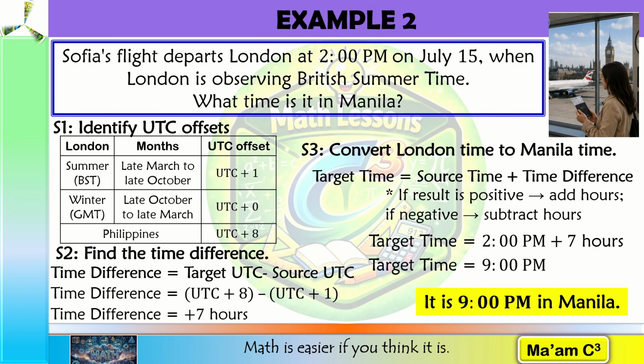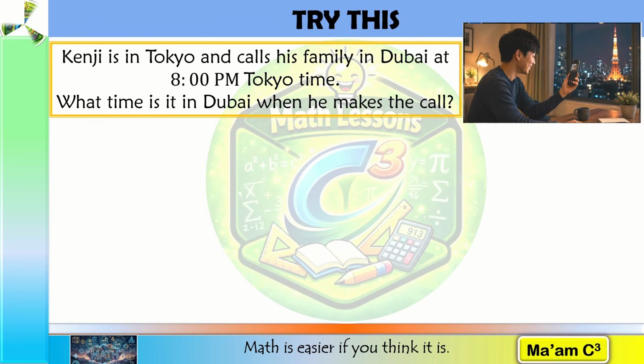This example also reminds us why the date matters, because London observes daylight saving time during part of the year. Its UTC offset is not always the same. So when solving international time conversion problems, always check the date when DST may be involved. Now that we've seen a guided example, let's see if you can solve the next one.